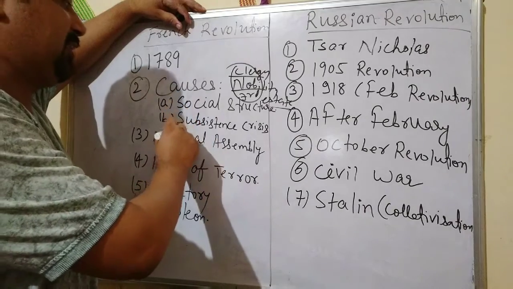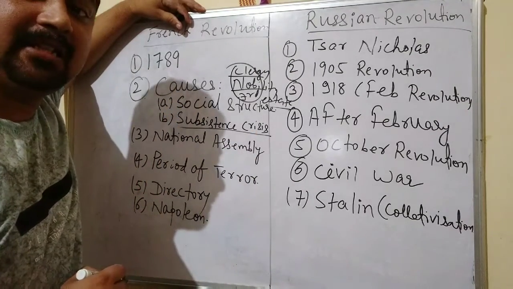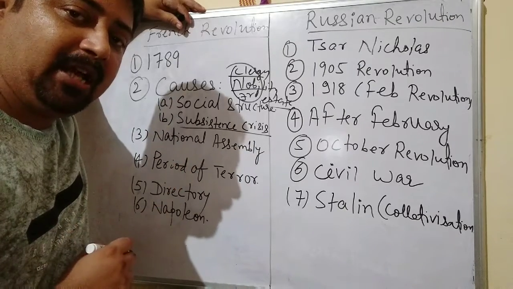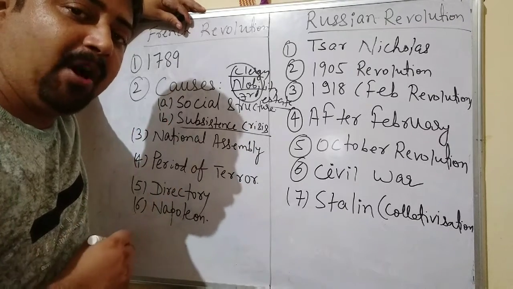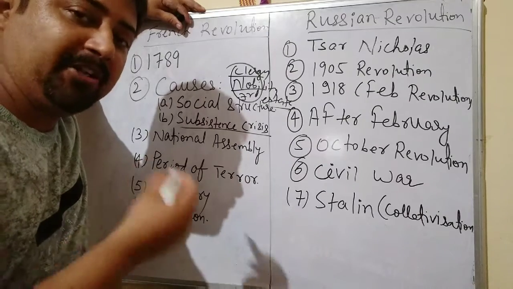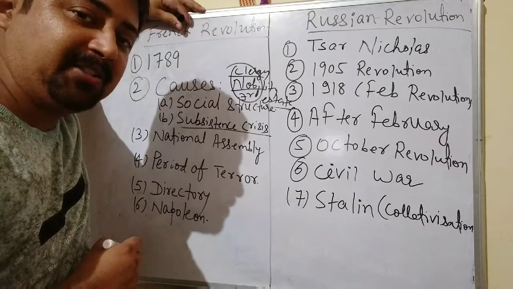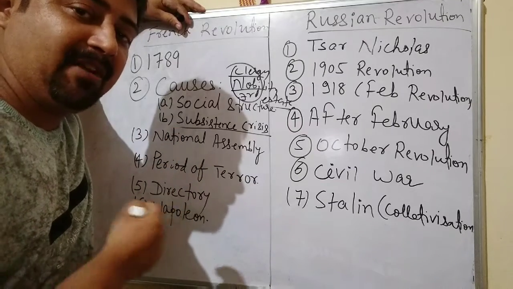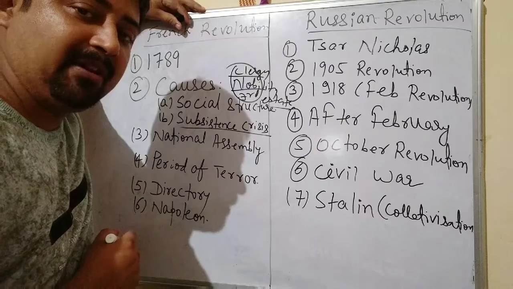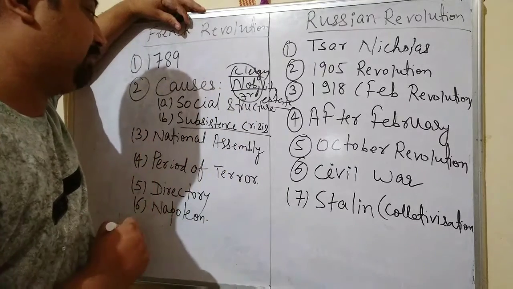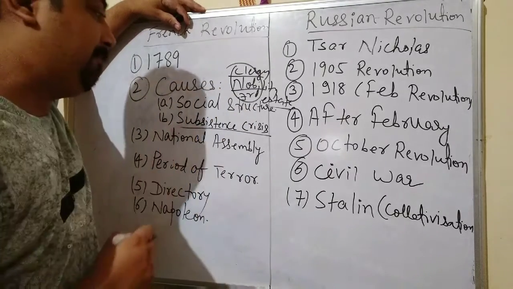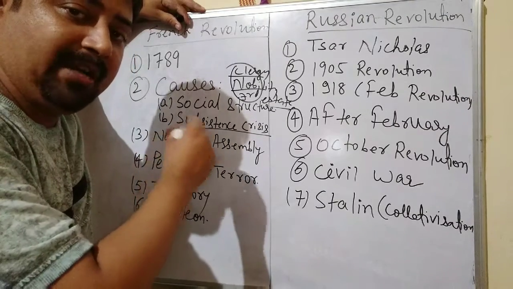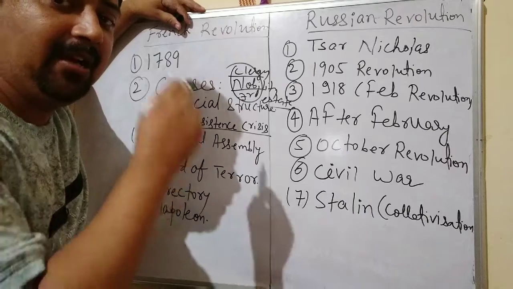Now, what was the subsistence crisis? Here one more reason is written, subsistence crisis. Basically it was a situation that led to the revolution. At that time, population was growing in France and all over Europe, and at the same time there was a mismatch in food supply and food demand. Demand was more and supply was less. Because of that, people were dying, people were starving, unemployment was also there. So ultimately, the livelihood of the ordinary person was questioned. People were not able to survive, and that is why they finally revolted against the king.